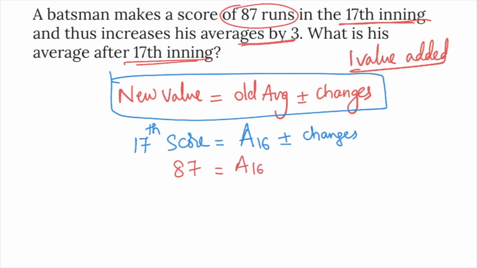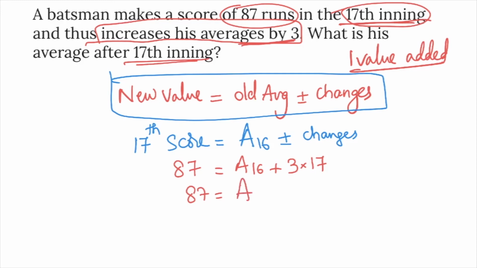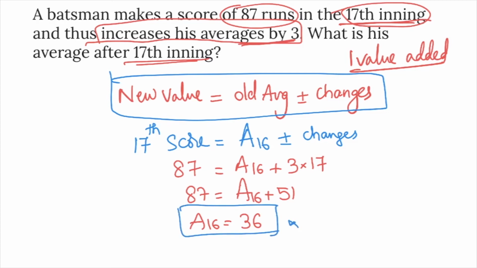Is the change positive or negative? Average is increased by 3 runs, so change is positive, plus 3, into how many matches are played? 17 innings are played, 17 matches. So 87 is equal to the 16 matches average plus 51. So average up to 16 matches is 87 minus 51, 36. So his average up to 16 matches is 36, but this is not asked. Average after the 17th inning is asked.